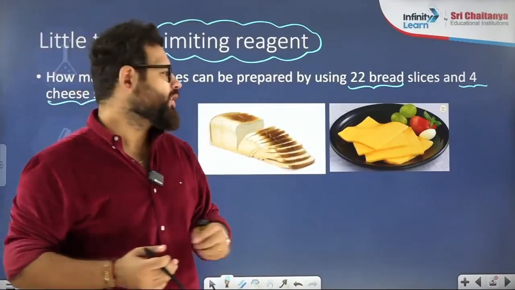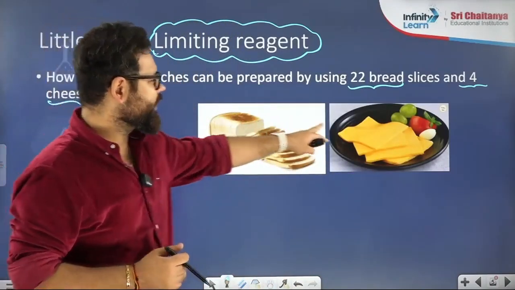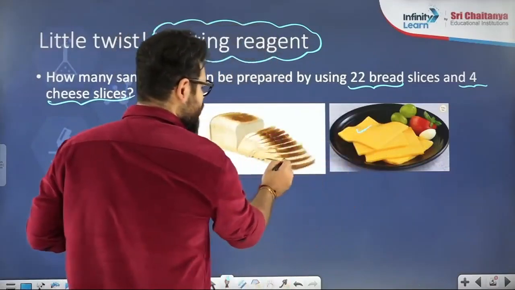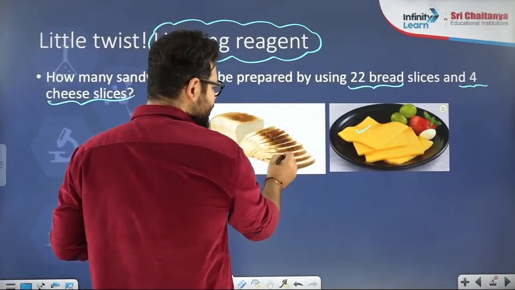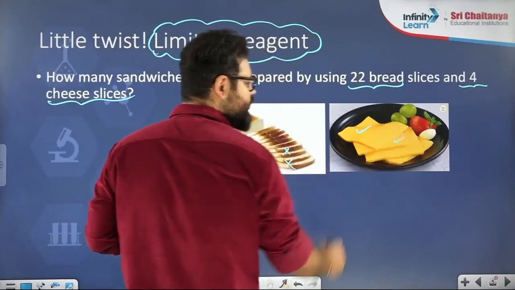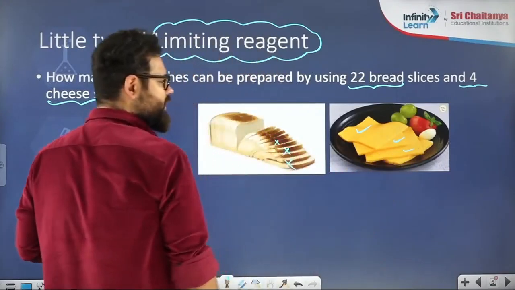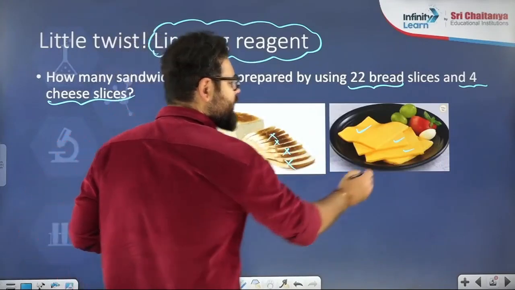So what you did is you took 2 breads, 1 cheese, and 1 sandwich is done. 1 cheese is over, 2 breads are over. You took 2 more breads and 1 more cheese. 2 cheeses are over. You took 2 more breads and 1 more cheese. 3 cheeses are over. You took 2 more breads, 1 cheese.